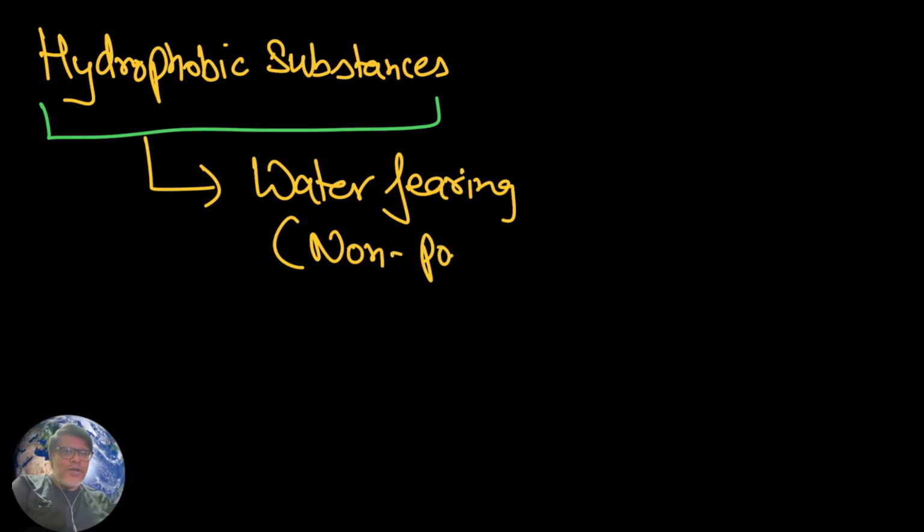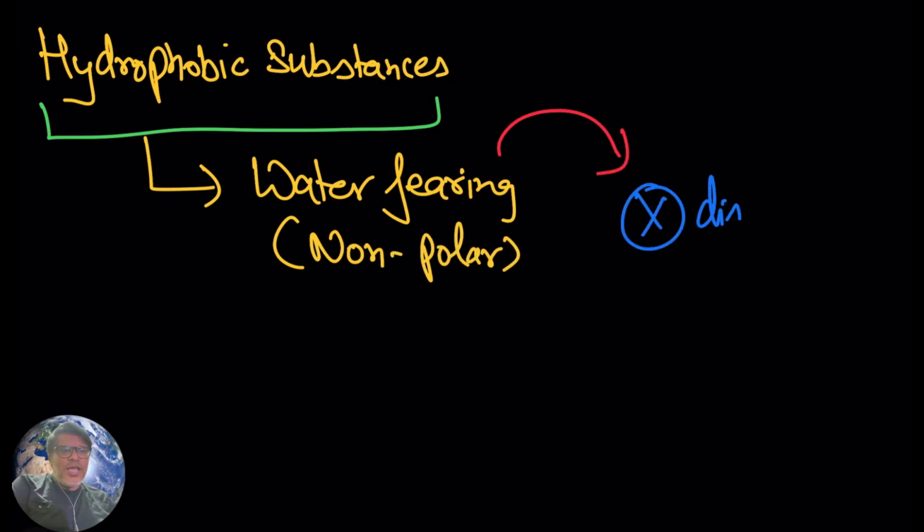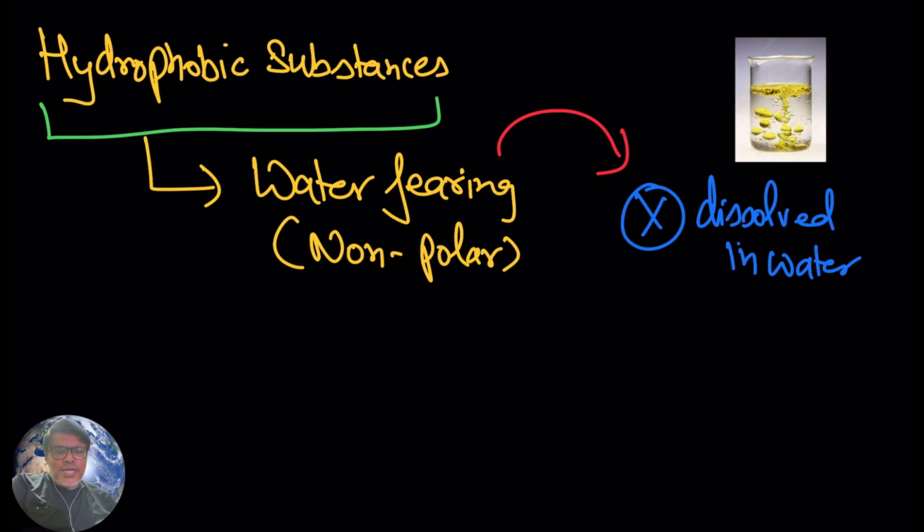They try to move away from water. They are non-polar, and these substances generally do not get dissolved in water. Here the best example is oil. If you mix oil in water, it will not mix. So oil is hydrophobic.